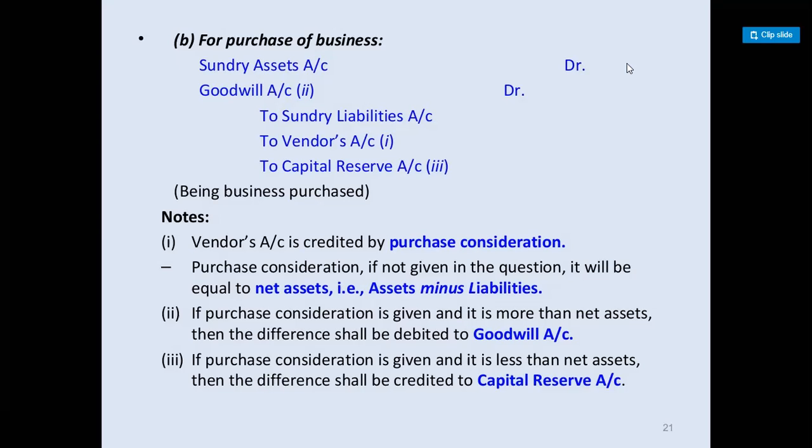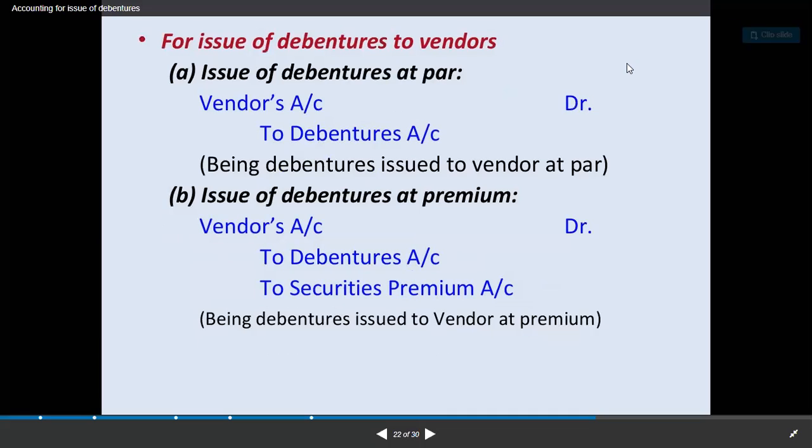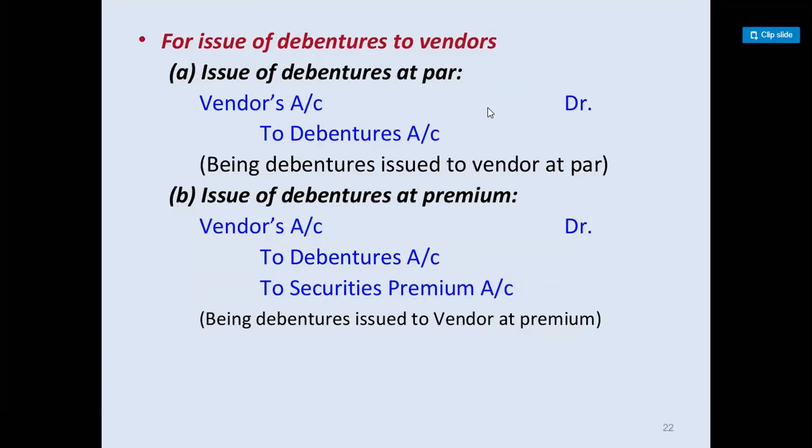Here, the purchase consideration also can be made in terms of debentures. This happens when any company takes over another company or small firms; they can issue debentures to the vendor instead of cash. For issuing of debentures at par, vendors account is debited to debentures account. Here the vendors are either the vendor of the asset or the vendor of the company.